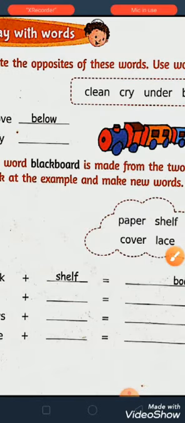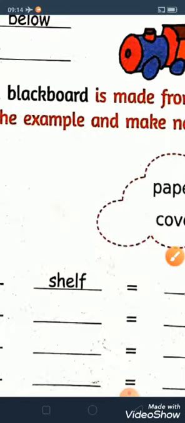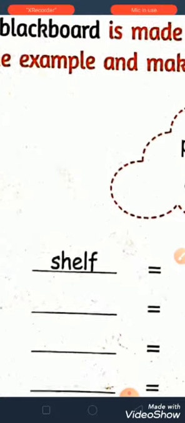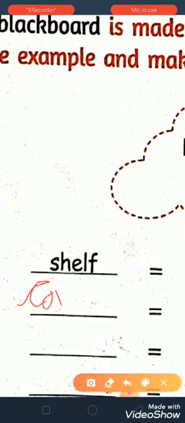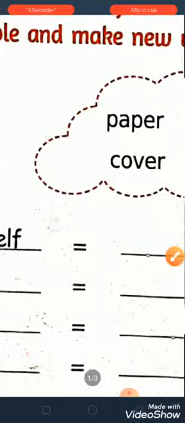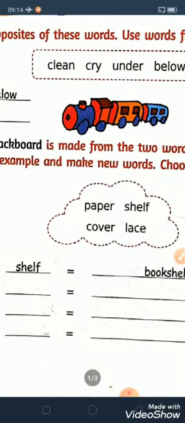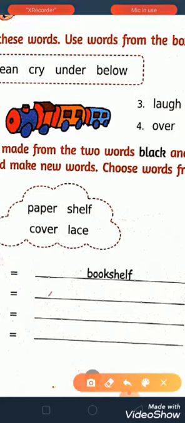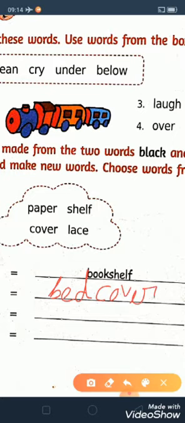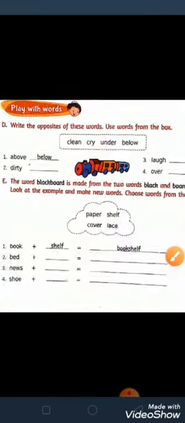COVER. Don't write like this, children. You have to write with cursive handwriting. I am not able to write, that's why I am writing like this, but I will try. COVER. Okay, you have to write with cursive. Okay, so what will be the answer then? It is bed cover. BED, bed. COVER, cover, bed cover. Now we will go to the next one.